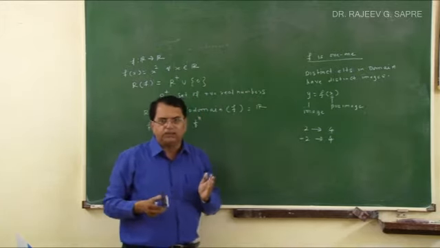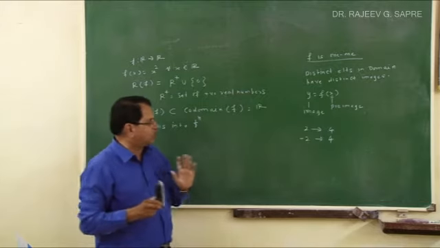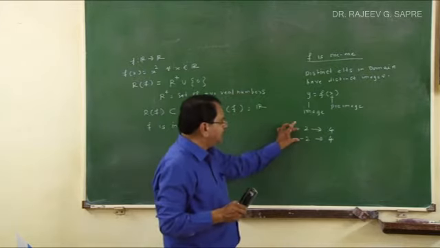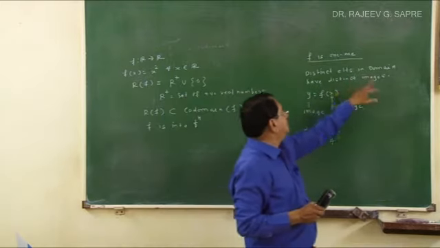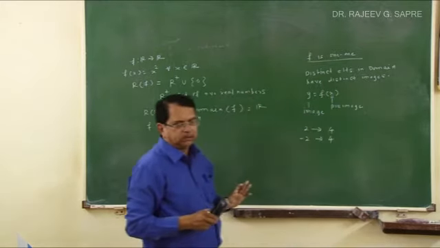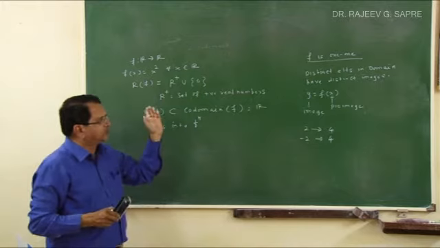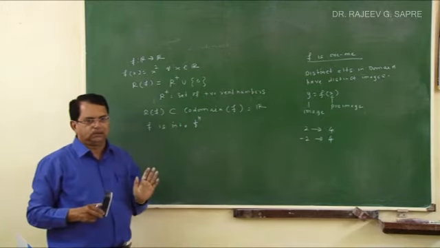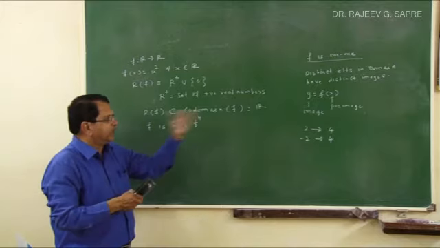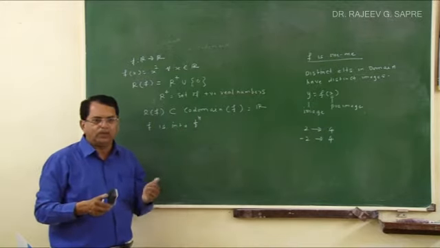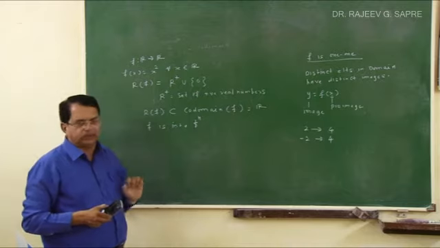Many in mathematics means more than 1. So here what has happened is two distinct elements have the same image. What I am saying here is, distinct elements in the domain have distinct images. So f of x equal to x squared is not a 1-1 function. Why? Because two distinct elements, 2 and minus 2, are distinct, but their image is 4, which is only one element. So this is a many-one function.